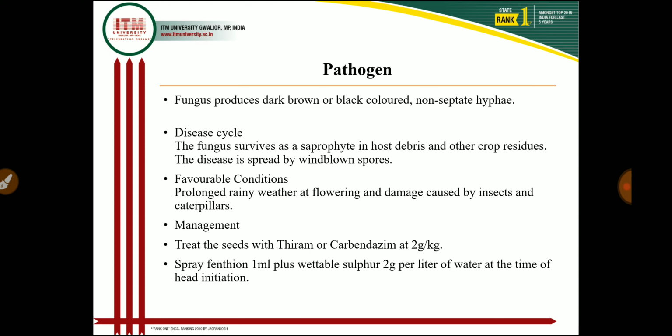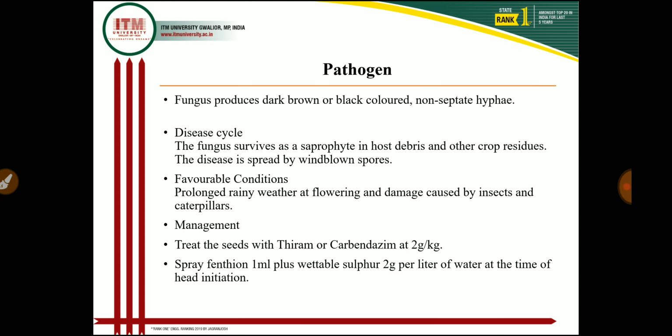And in favorable condition, if prolonged rainy weather occurs at the time of flowering, and if insect attack occurs during this prolonged rainy season, then these are the most favorable conditions for development of the head rot disease in the sunflower.